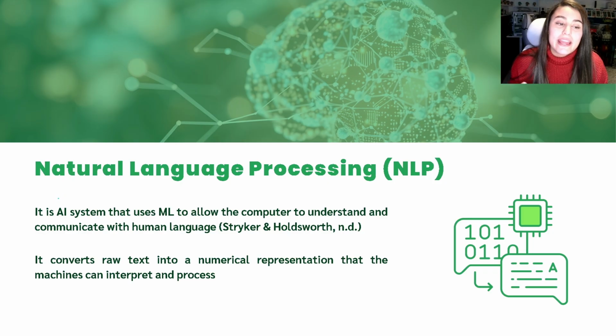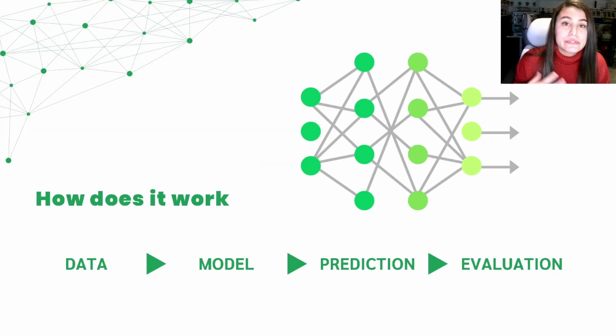Now that we know what NLP is, let's understand how it operates. The data is collected and pre-processed to be used by the algorithm to train the model and find the patterns. Once the patterns are found, the model applies those patterns to unseen data to make predictions. Finally, the model is evaluated according to metrics such as accuracy, precision, and recall, for example. It is continuously improved to ensure higher performance of the model.